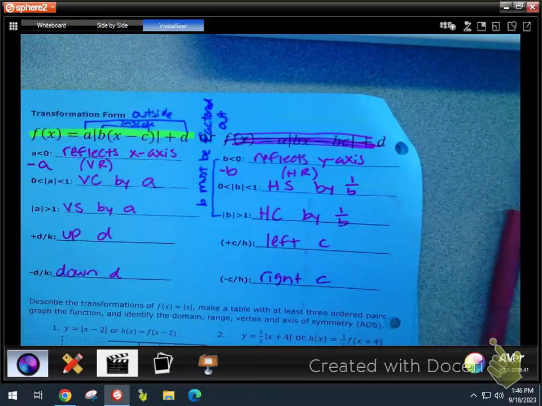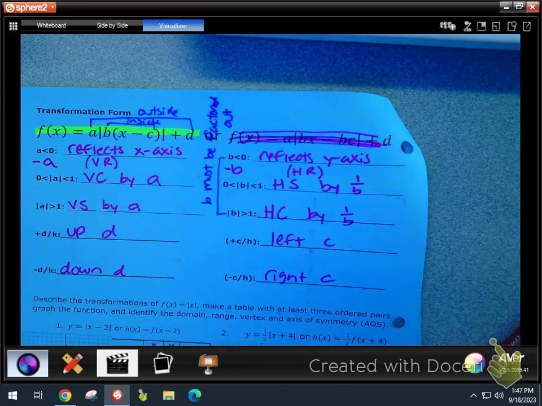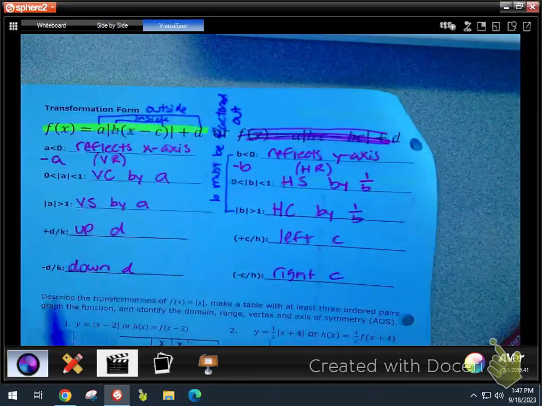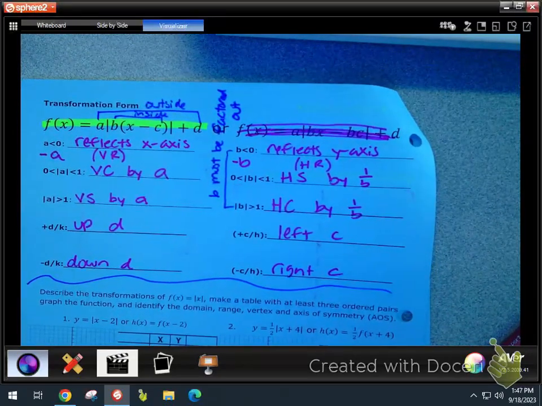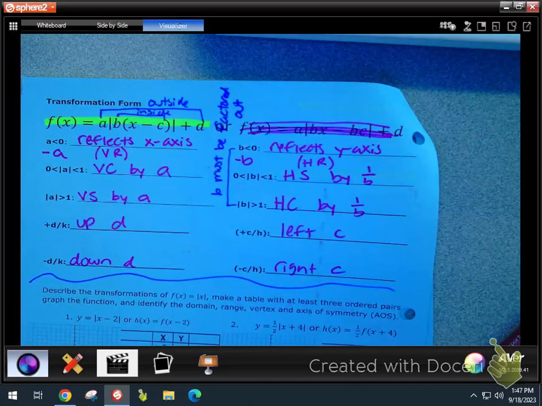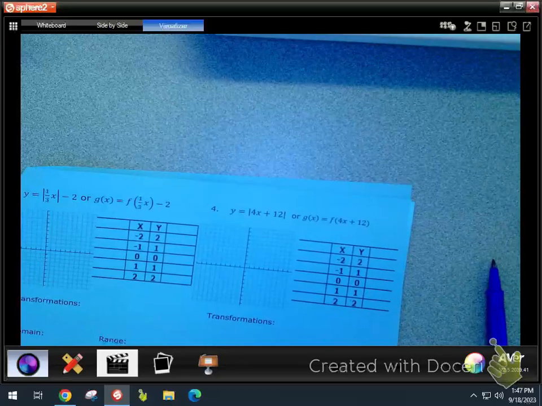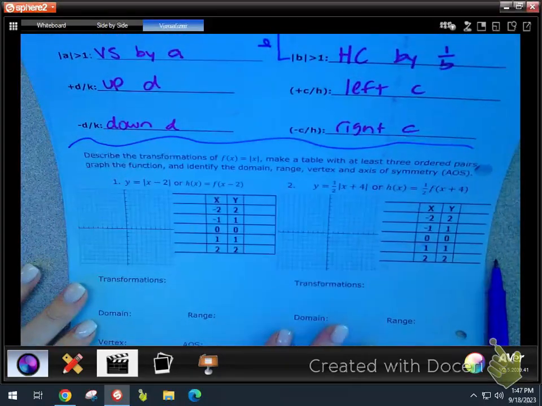So again, I told y'all you were going to have to learn it. It's going to be the same letters all year long. You're probably going to fill this out multiple more times this year. Okay? So it should be to where hopefully next time y'all can do it on your own. All right, so here we go. We're going to go through and work some of these graphs. There's a couple that I want to talk about. And then we've got some writing. And then we'll call it a day and do this little thing we have to do.